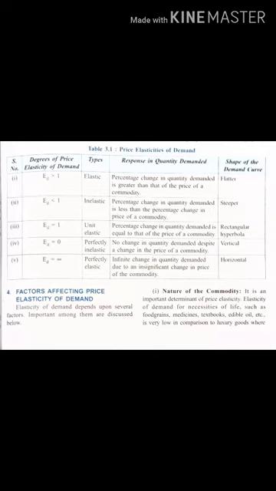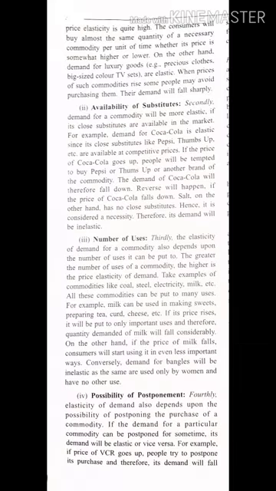Next factor is availability of substitutes. That means the substitutes which are available in the market for a product. If you have a substitute available in the market, demand for the commodity will be more elastic. For example, Coca-Cola is elastic since its close substitute is available.